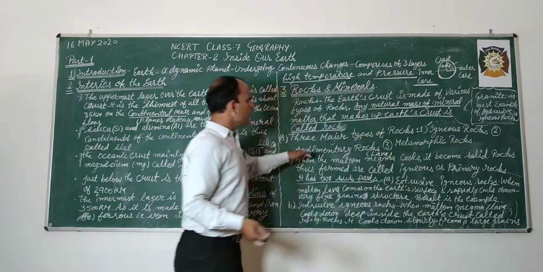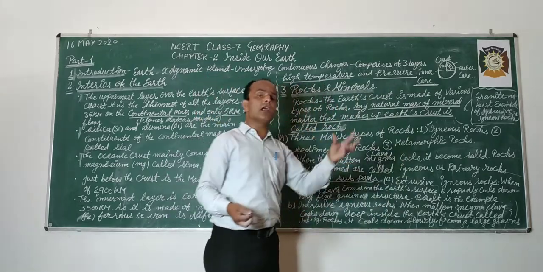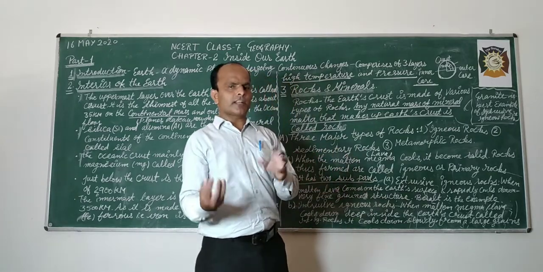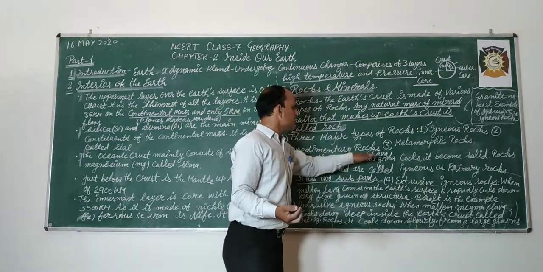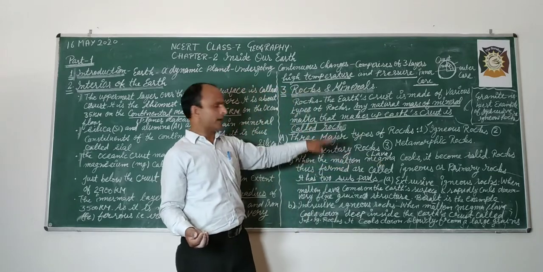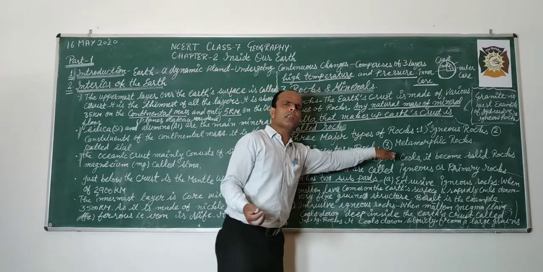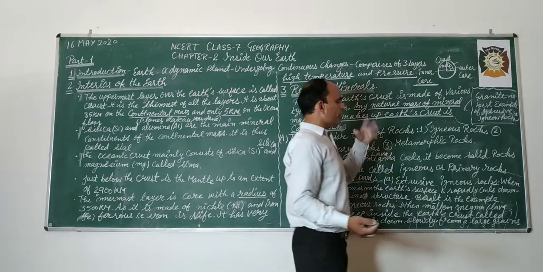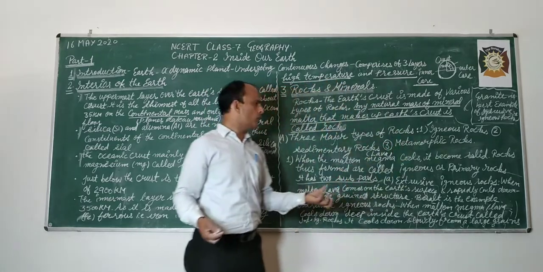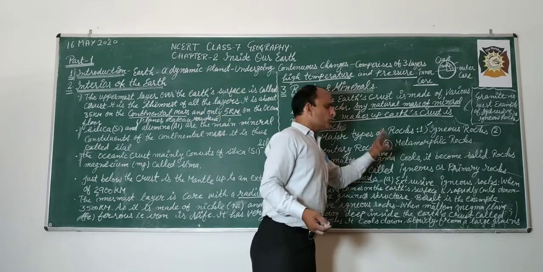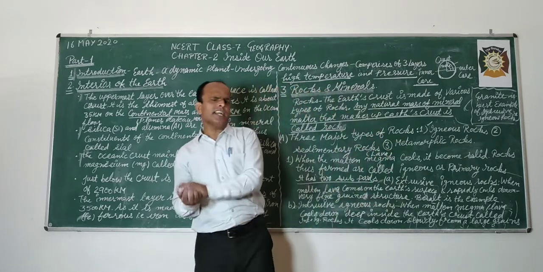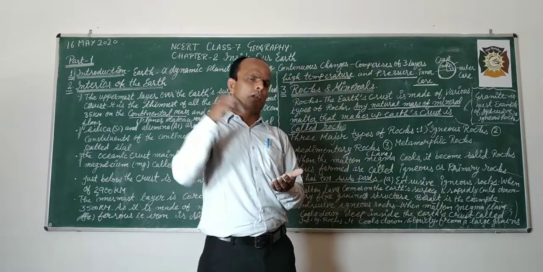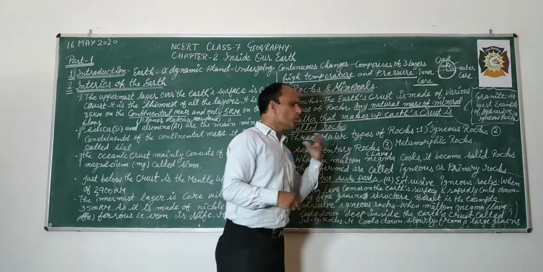Molten means पिघला हुआ, जो ज्वालामुखी के फटने से बाहर निकलता है. इसको मैग्मा भी कहते हैं और लावा भी कहते हैं. When molten magma comes from the volcano, it has high temperature, and when it comes onto the crust, on the ground, it cools.